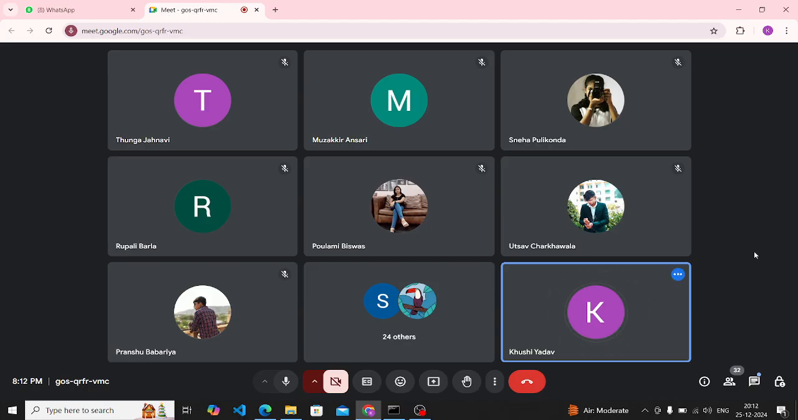In your batch WhatsApp group, they will give a proper PDF or proper drive. From that, you have to choose your domain, which is data analysis and data science, and then you'll get the proper PDF, in which there will be a proper description, responsibility, and what you have to do.